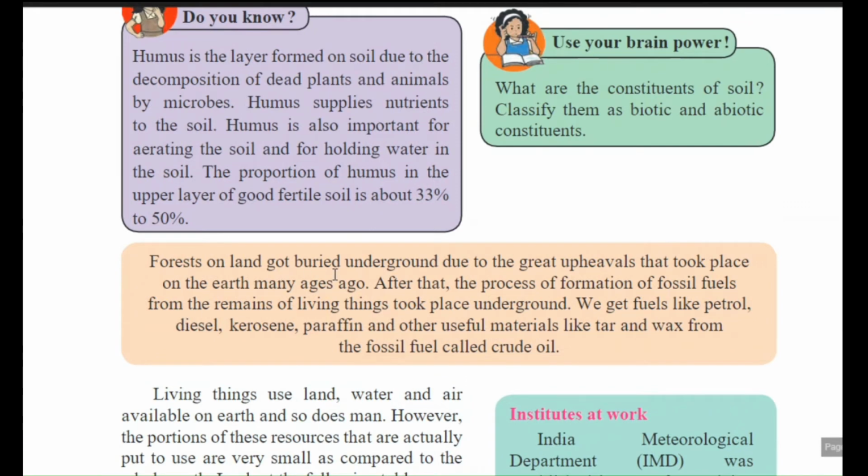Forests on land got buried underground due to the great upheavals that took place on the earth many ages ago. After that, the process of formation of fossil fuels from the remains of living things took place underground. We get fuels like petrol, diesel, kerosene, paraffin and other useful material like tar and wax from the fossil fuels which is called crude oil. You must have heard in the news that the rate of crude oil has become high, and that is why petrol and diesel have also become expensive.